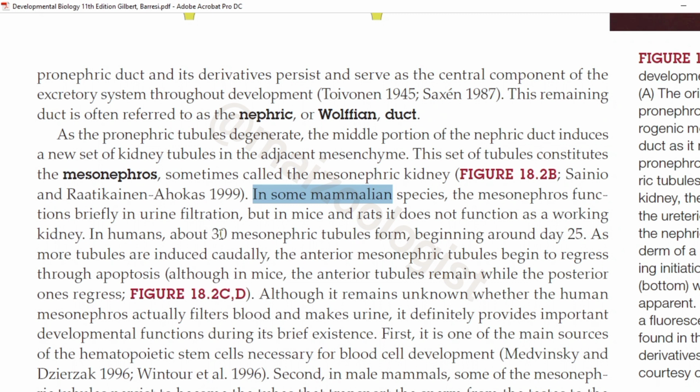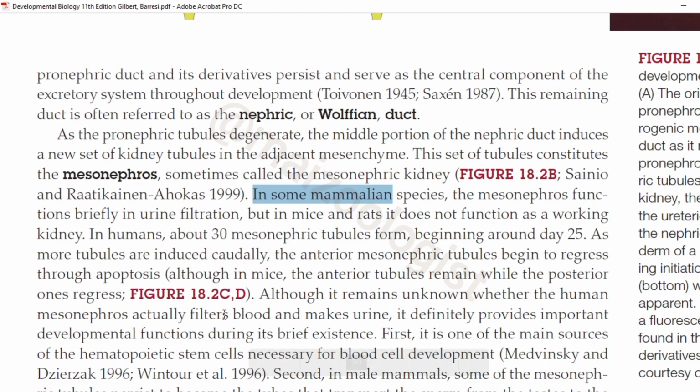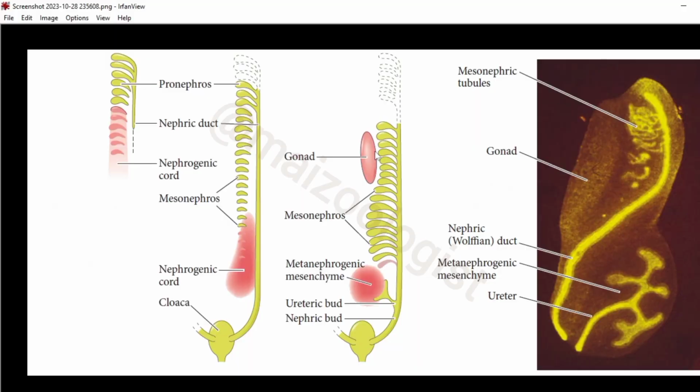In humans, about 30 mesonephric tubules form. Around 30 of these mesonephric tubules are formed beginning around day 25. As more tubules are induced caudally or towards the tail end, the anterior mesonephric tubules begin to regress through apoptosis. As we can see here, as the development progresses, the mesonephric tubules towards the caudal end or tail end are getting to degenerate or are regressing.